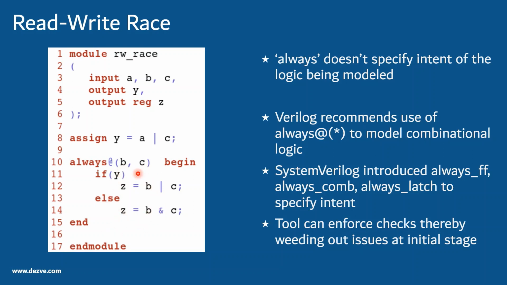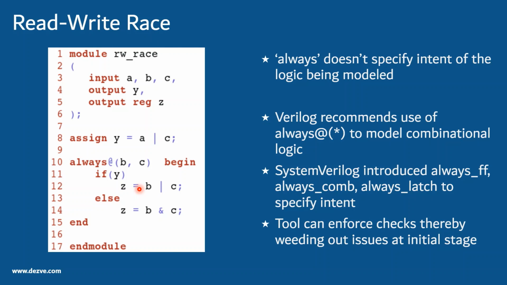Based on the information that it's always_comb or always_latch, the tool tries to infer that intent, and if the intent is wrong it will flag an error saying that you tried to infer this as a combo circuit, but based on your coding structure or behavior it is inferring a latch or some other circuit.